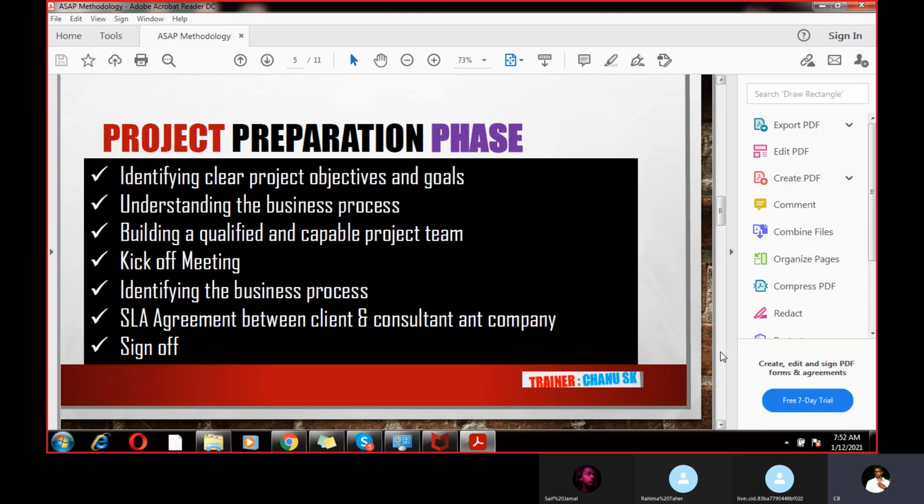Finally, sign off. Once you sign off, you cannot say that I have a marriage, I will take leave for 10, 15, 20 days, or I have another personal problem so I'm resigning this job. These kinds of things won't work out in the project preparation phase, because you need to meet the client's expectations, right?